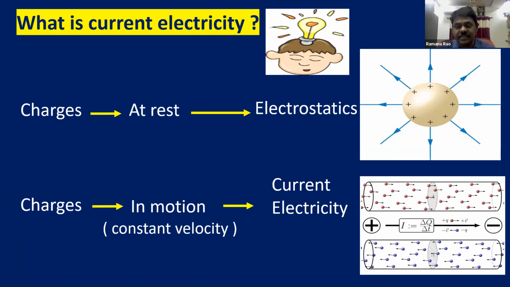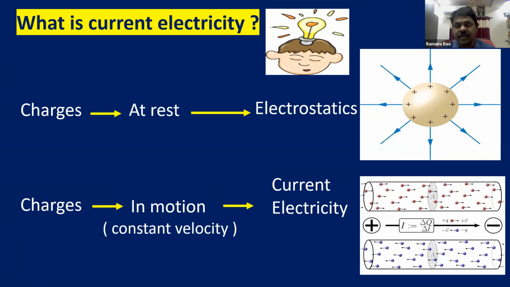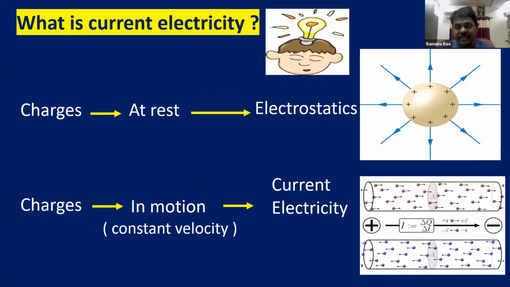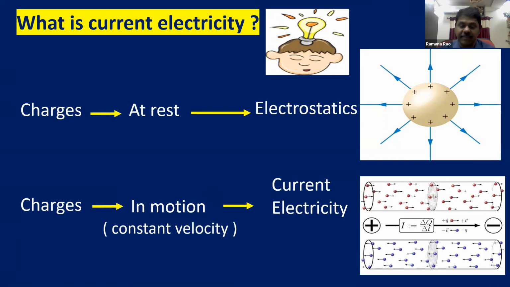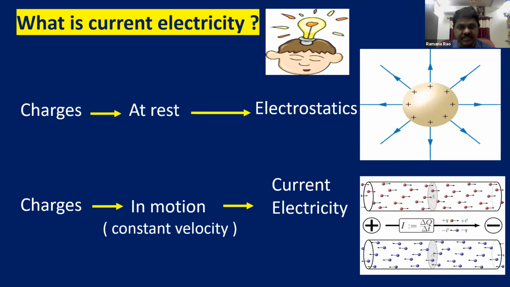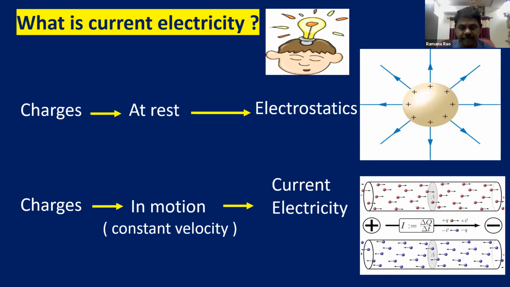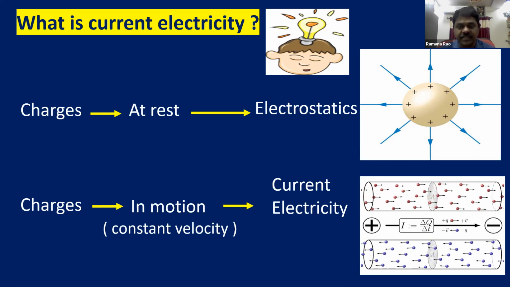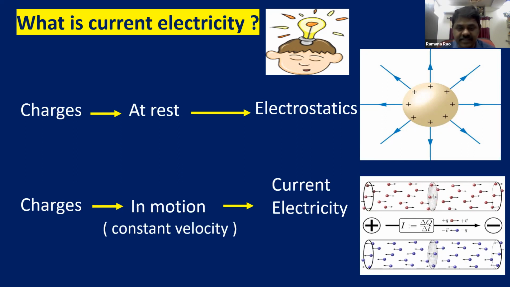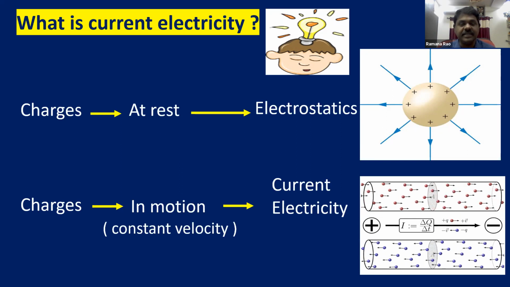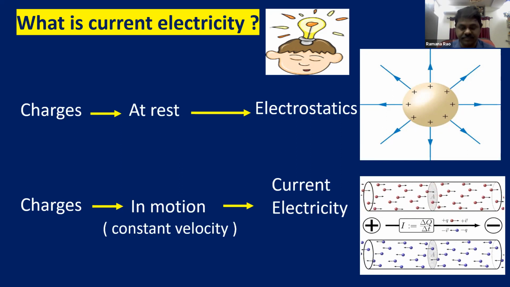You can see the flow of charges in a conductor. In this animation, you can see how the charges flow inside a metallic conductor after the application of the potential difference that we are going to learn today. You can see clearly how the charges are moving. In electrostatics, the charges will be at rest, whereas in current electricity, they are going to be in motion.